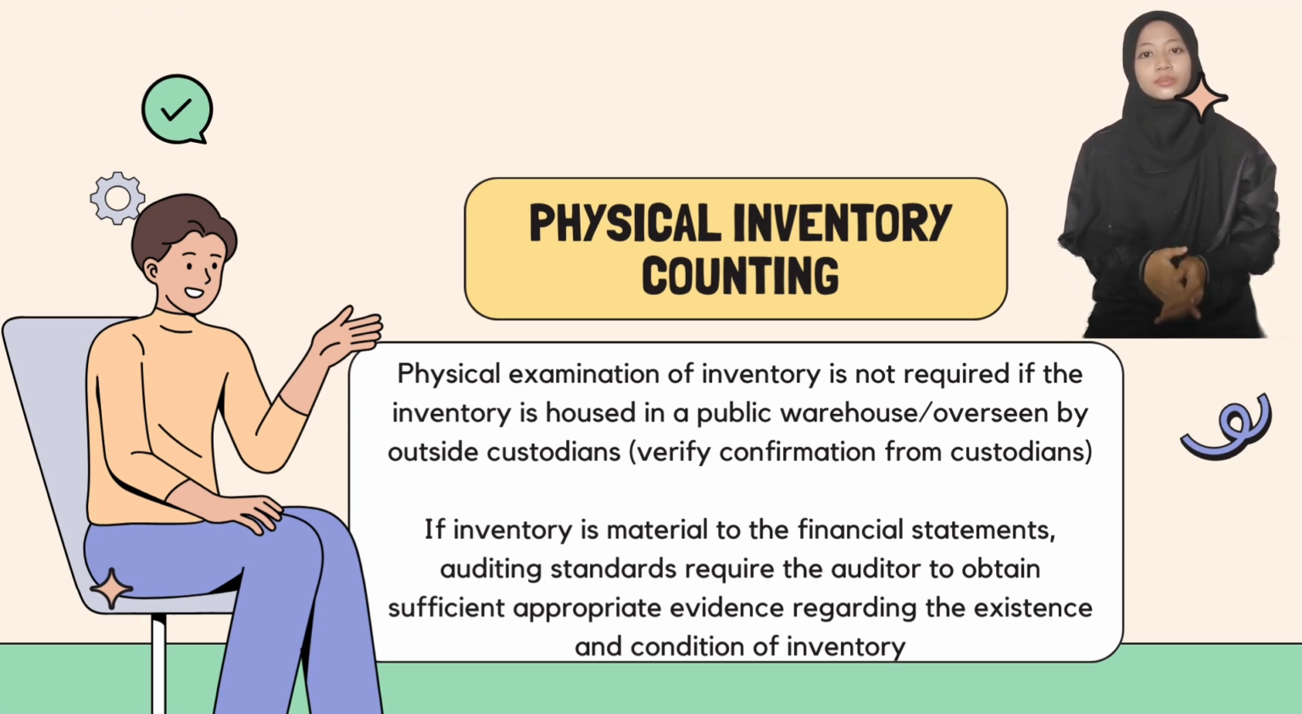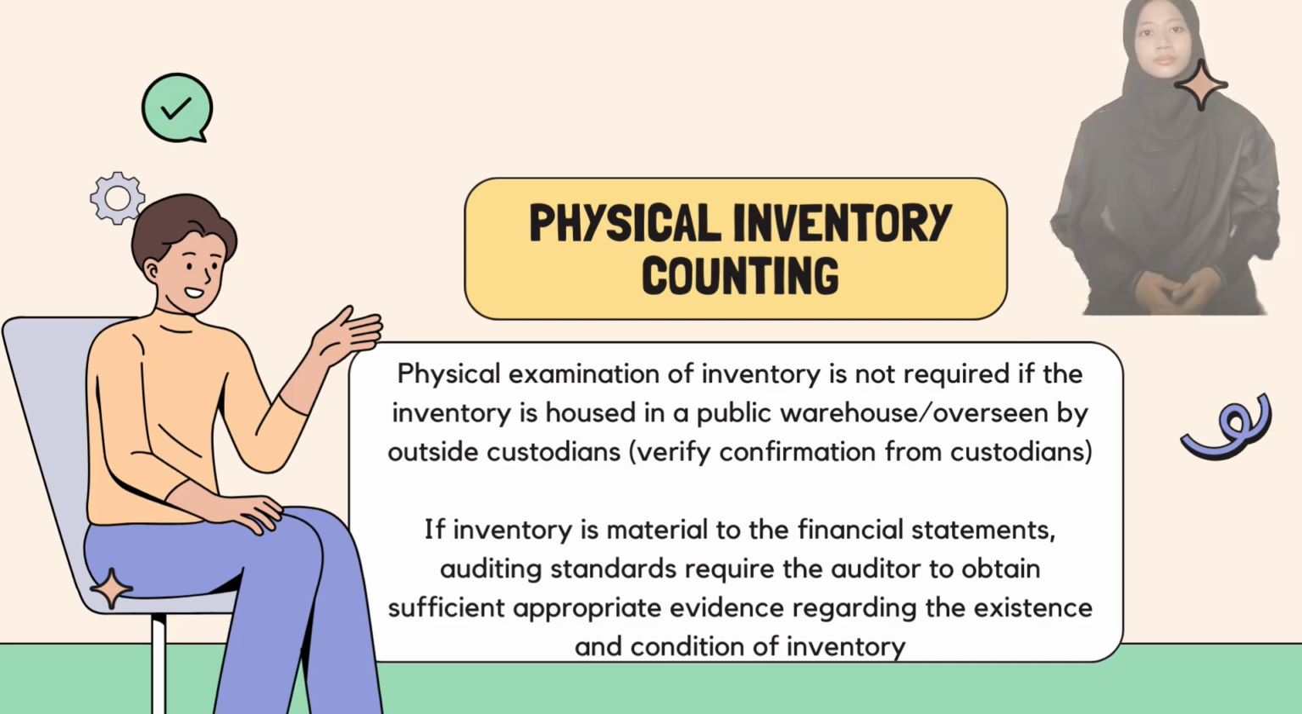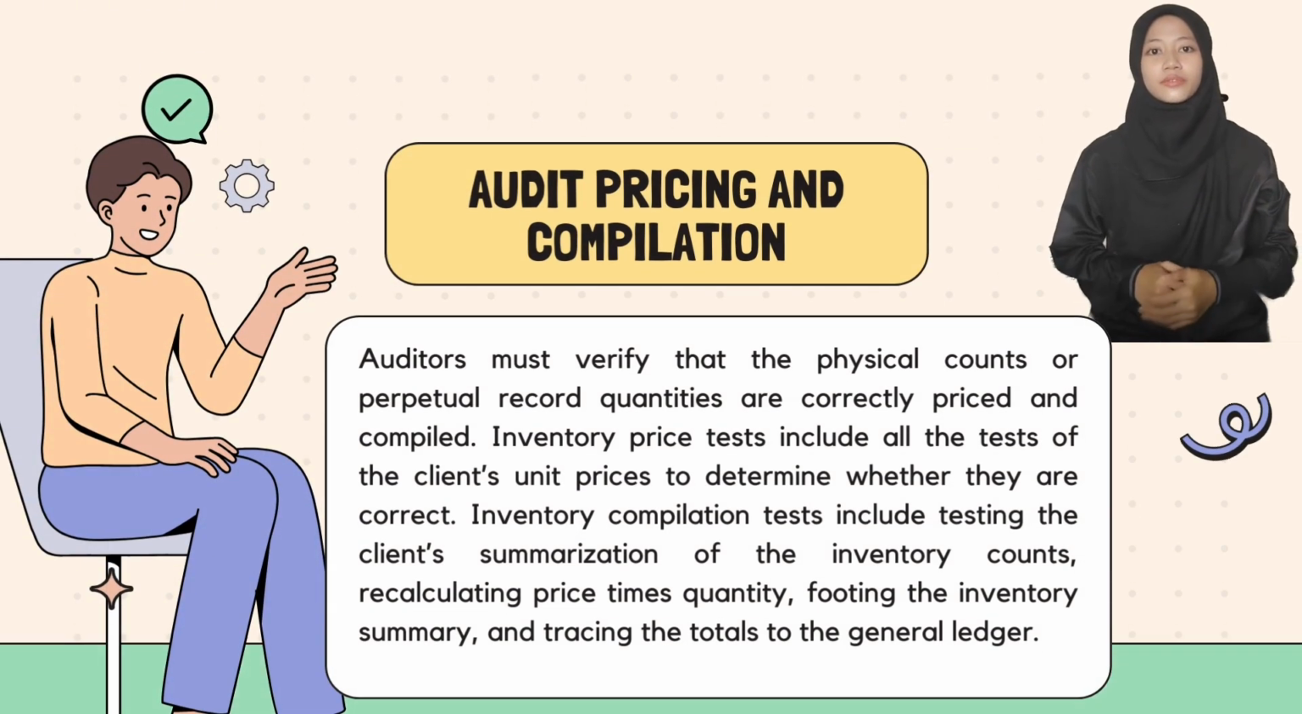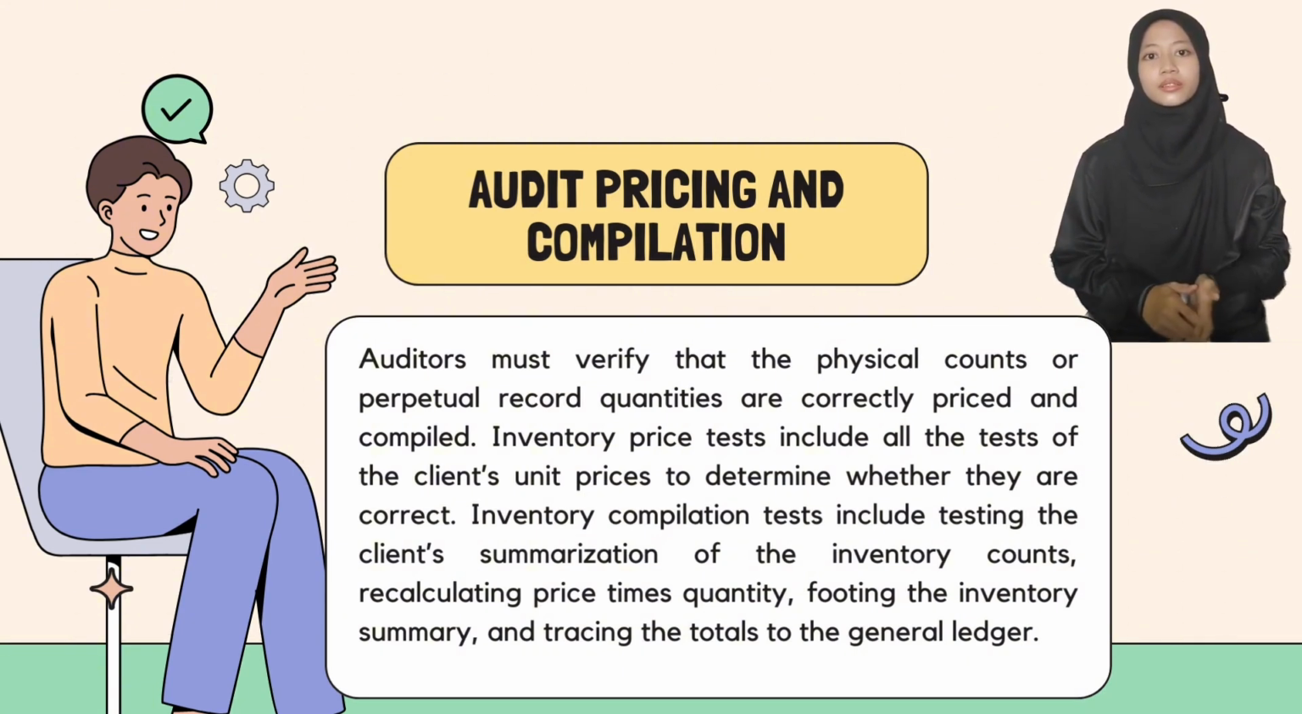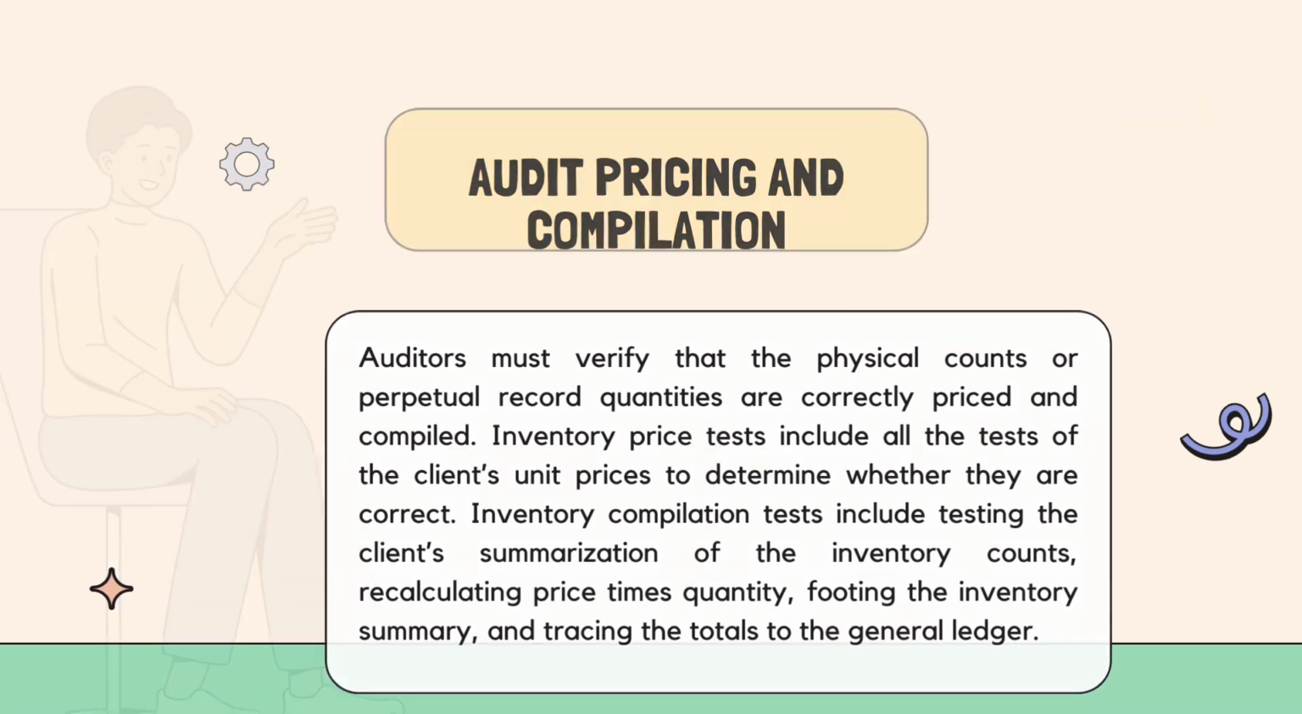If inventory is material to the financial statements, auditing standards require the auditor to obtain sufficient appropriate evidence regarding the existence and condition of inventory. Auditors must verify that the physical count of perpetual record quantities are correctly priced and compared. Inventory price tests include all the tests of the client's unit price to determine whether they are correct. Inventory completion tests include testing the sheet summarization of the inventory counts, recalculating price times quantity, putting the inventory summary, and tracing the totals to the general ledger.